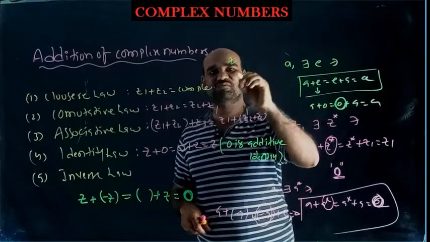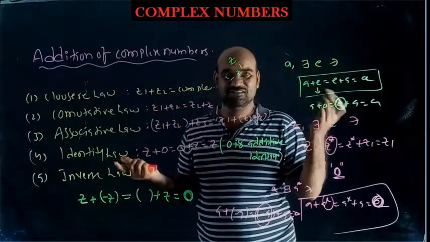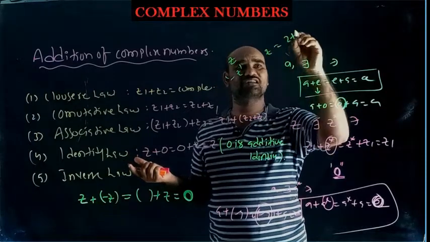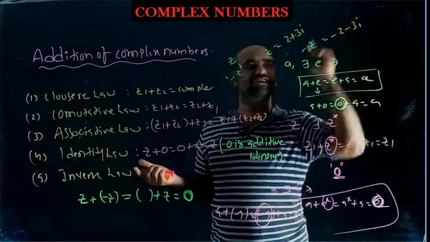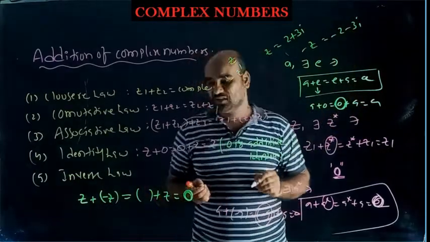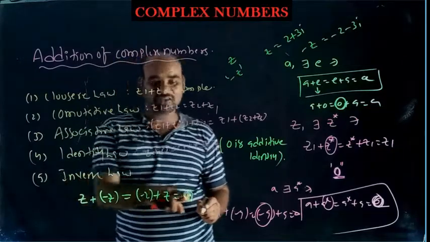Z is a complex number. Minus Z is another complex number, just multiplied with minus. For example, Z is given as 2 plus iota 3. What does minus Z mean? I can say minus 2 minus 3 iota. Understood? That's why Z plus (minus Z) equals minus Z plus Z equals 0.